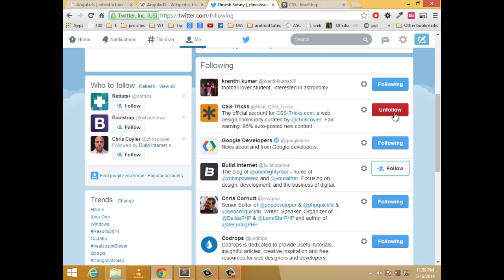But what a single page application does is, if I click unfollow, it makes the request to the server without loading the page. Yes. Twitter has done this event with the help of a single page application. This is not exactly the single page, but it's a part of the single page application.